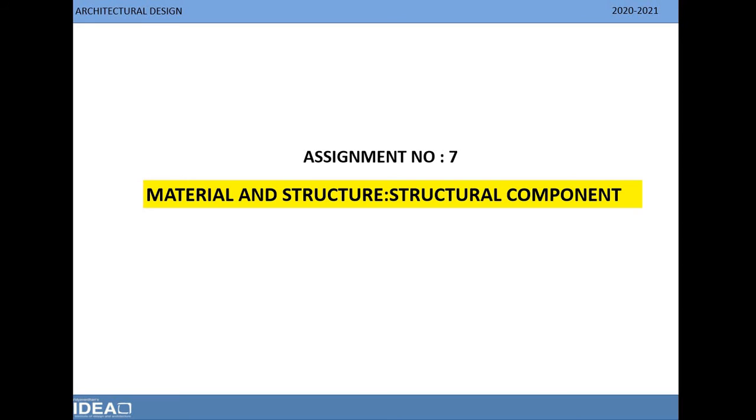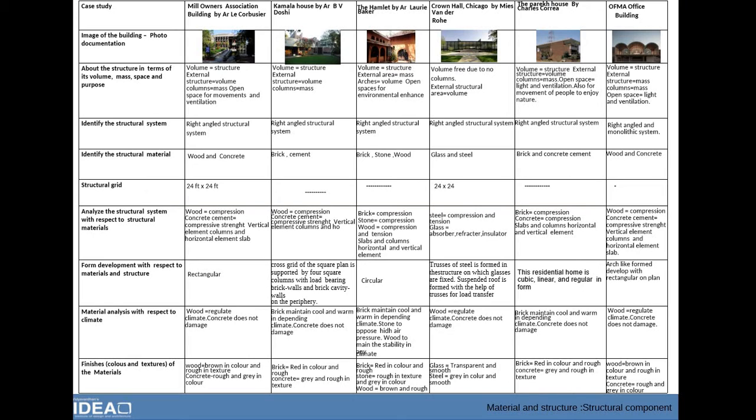Assignment number 7, Material and Structure, Structural Component. After doing 6 case studies, I came to this conclusion matrix in which materials and their stability were studied, and I also analyzed different materials used in structures by combining different materials together to achieve a more stable structure. A single material can be used to achieve stability, but certain materials cannot respond well to shear, stress and bending movements, which can be prevented by using a combination of certain materials.